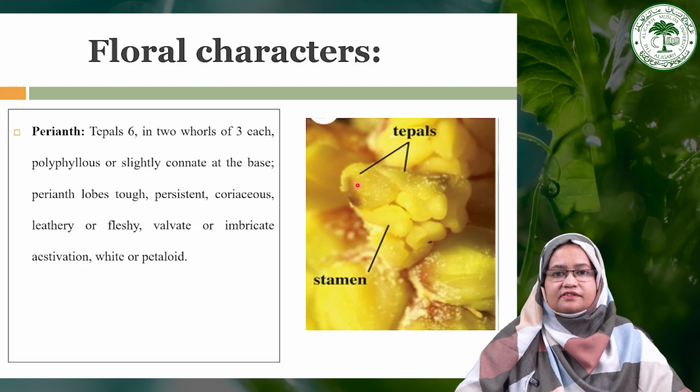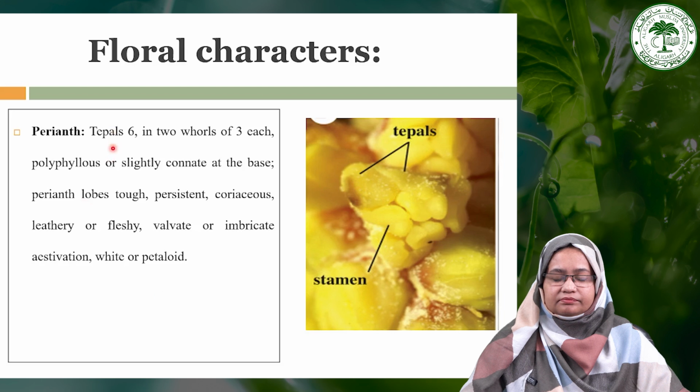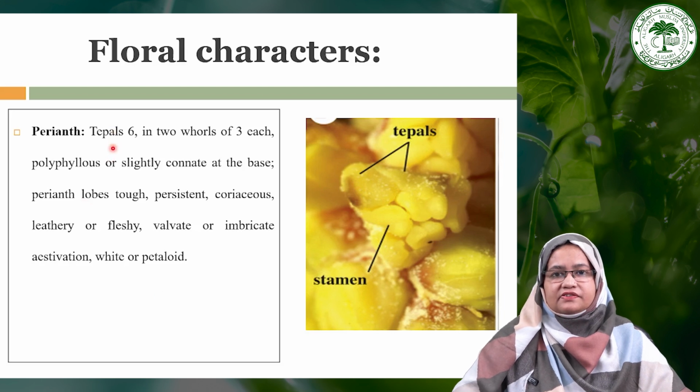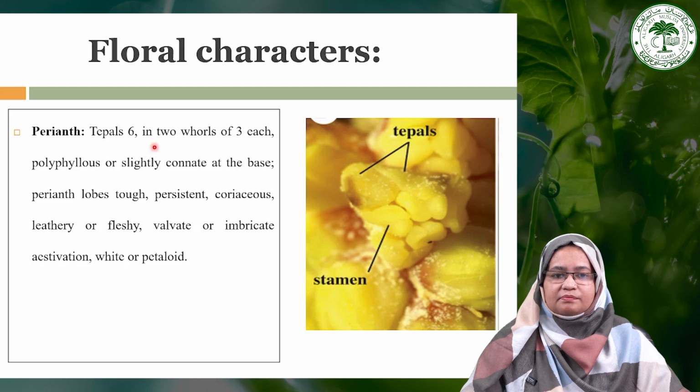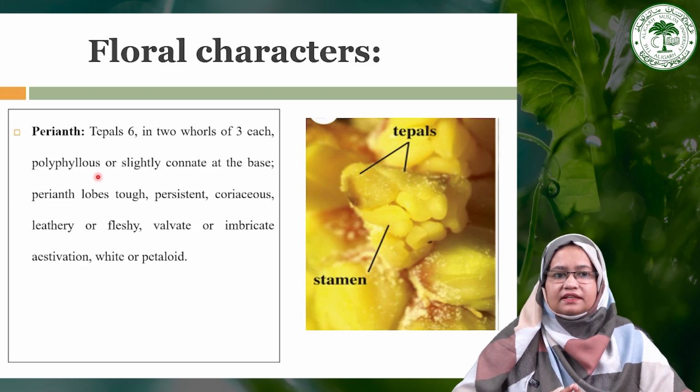next floral character, that is the perianth. Perianth generally 6 in number. They are arranged in 2 whorls with 3 in each whorl. As you can see, these are the tepals which are arranged outside the stamens, and these are polyphyllous, that means they are separated, they are not joined with each other.